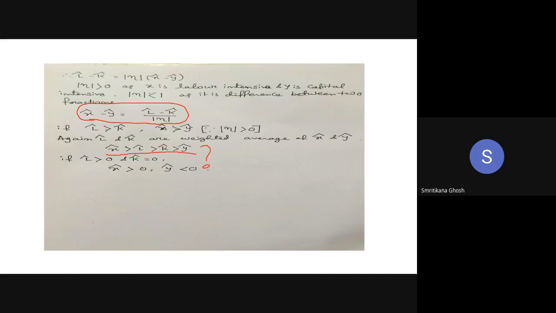Now look at the last two lines. Again, we are coming to our Rybczynski theorem: if your labor endowment has increased, that means L hat is greater than 0, but there is no change in your capital endowment, so K hat is equal to 0. If you put K hat equal to 0 in this inequality, then what you are getting? x hat is greater than L hat, which is obviously greater than 0. This part is 0 and this part is y hat. So you are having x hat greater than 0, y hat less than 0.